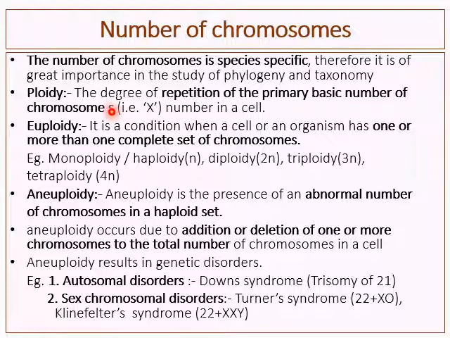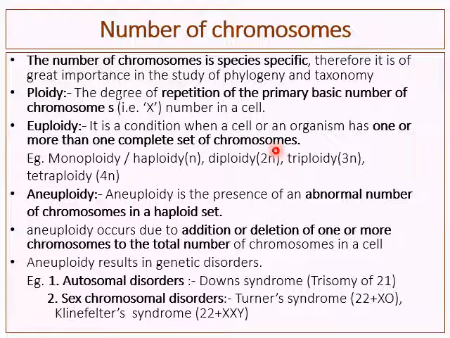So the chromosome number present as a primary basic number in the nucleus of a eukaryotic cell is considered as ploidy.